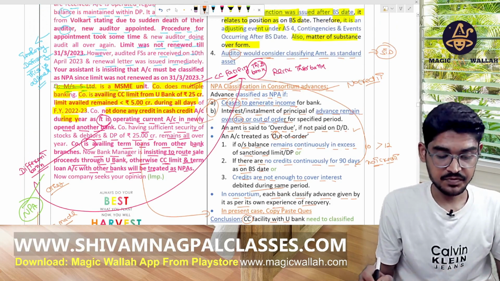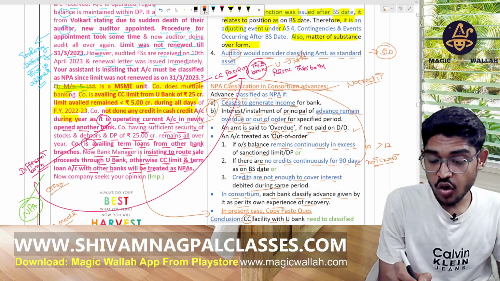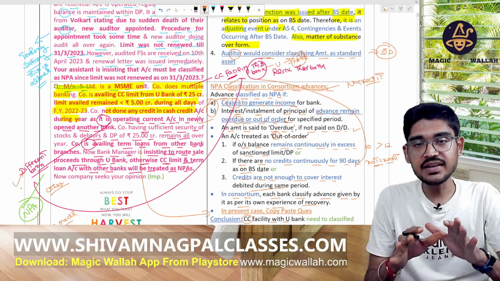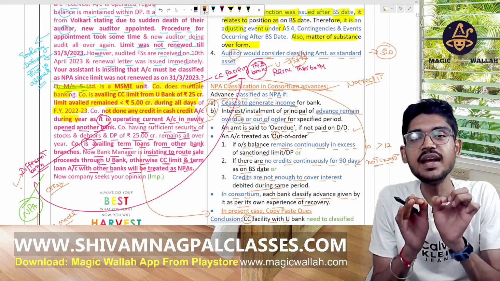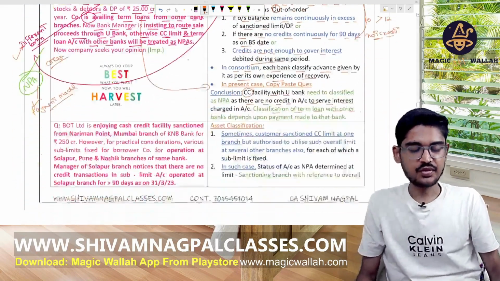But for the U bank it should be NPA because there is no credit. We are receiving all the amount in the other account, so there is no credit to meet the interest part, and it will be classified by the U bank as NPA. This is clear? Okay.